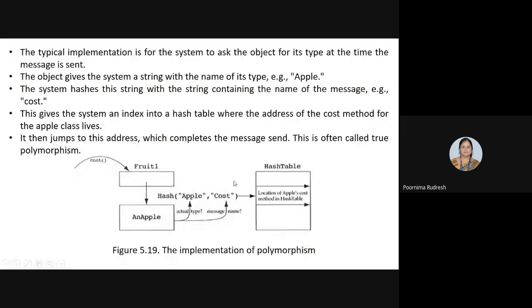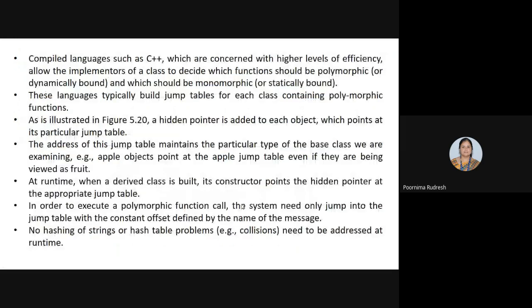This combination gives the index to the hash table where the address of the apple's cost method resides. Then it jumps to that address, the apple's cost method is executed, and the cost of the apple is retrieved. This type of polymorphism is called true polymorphism.